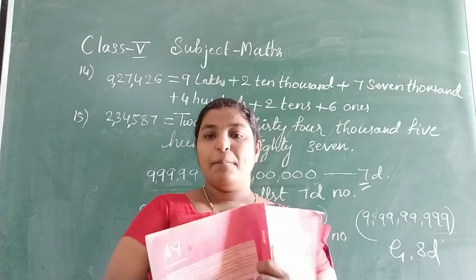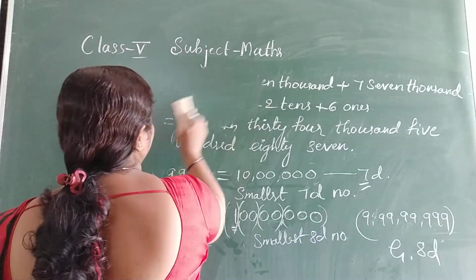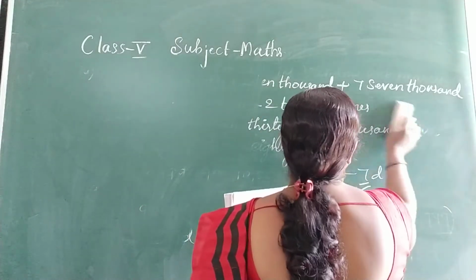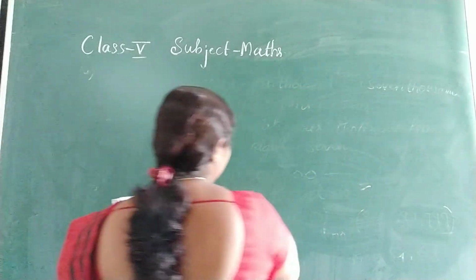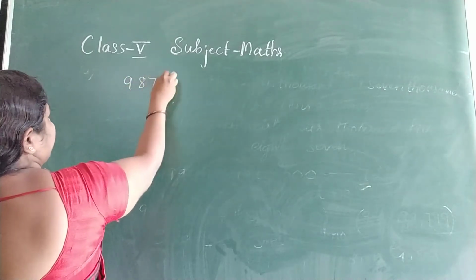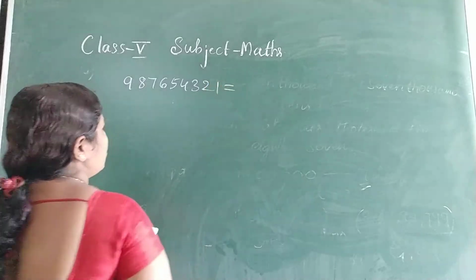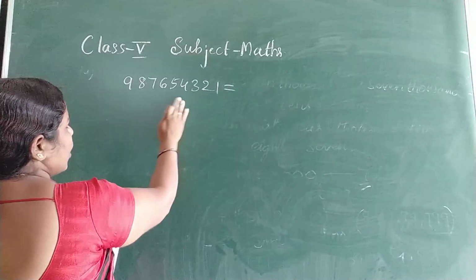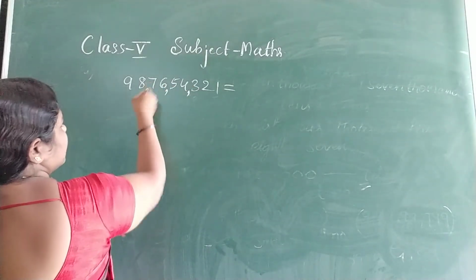Next will be the place value. How to identify the place value? Before that, I will explain one more thing: how to write in terms of places and the numeral. I'll take one example: 9, 8, 7, 6, 5, 4, 3, 2, 1. So it is a 9 digit number. First you should write the commas according to the Indian system: after 3, then 2, then 2.